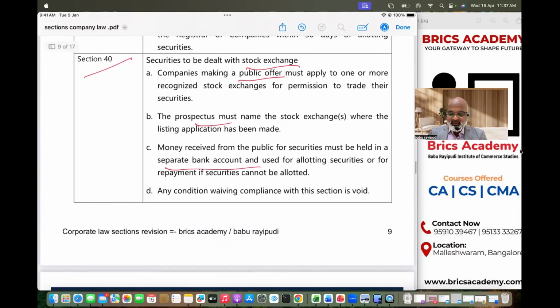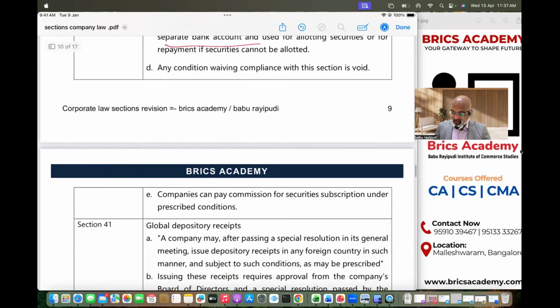So section 40 says shares are supposed to be dealt in stock exchange. If you have gone for a public offer, you must have applied to one or more recognized stock exchanges for registration, listing, etc. Then the money received has to be kept in a separate bank account, and other compliance has to be followed. Companies may also pay commission for subscription, for brokers, etc. That commission is 5% on the nominal value for equity shares, and for debentures, 2.5%.